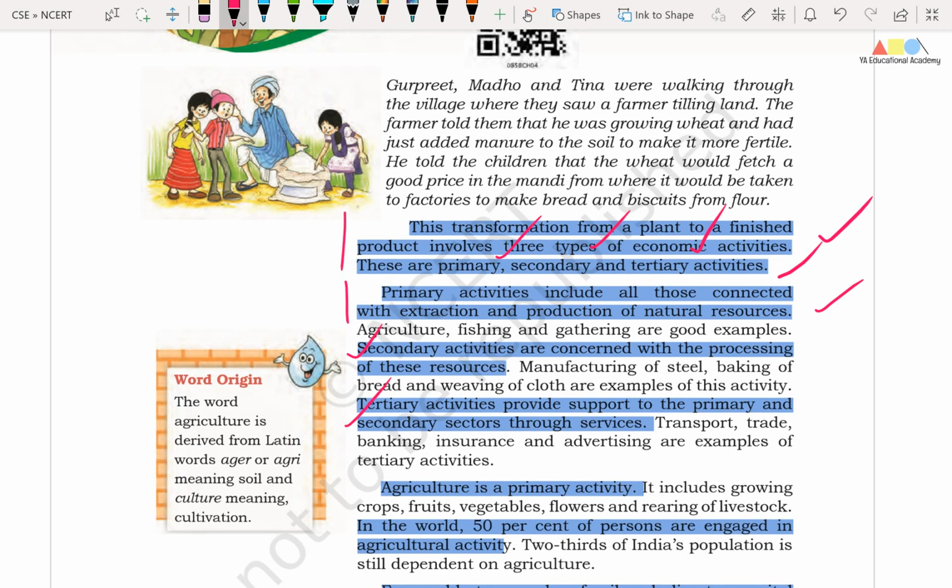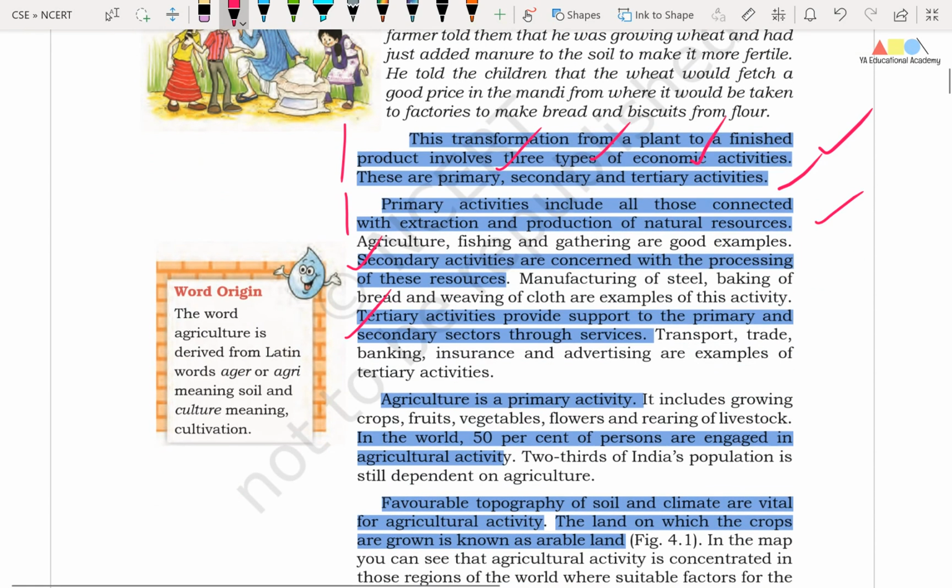Tertiary activities provide support to the primary and the secondary sectors through services. Right friends, agriculture is a primary activity.